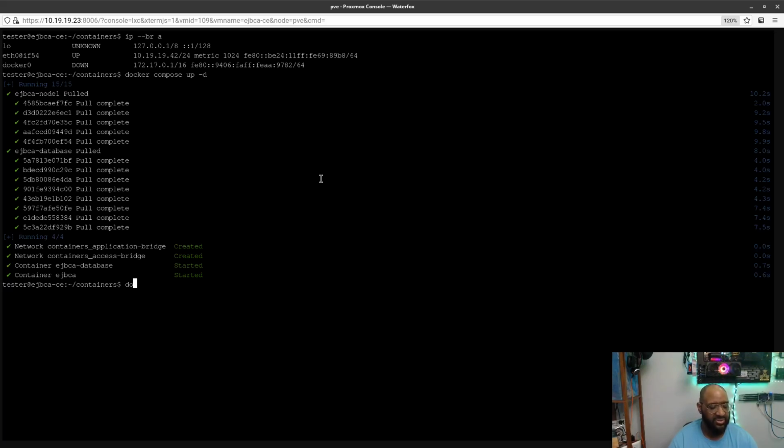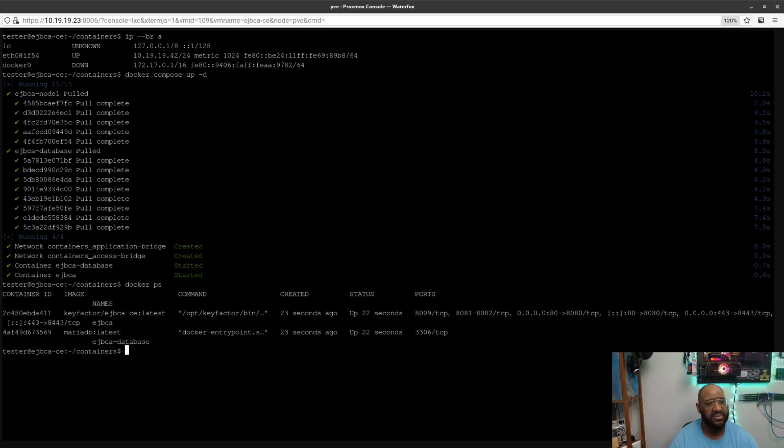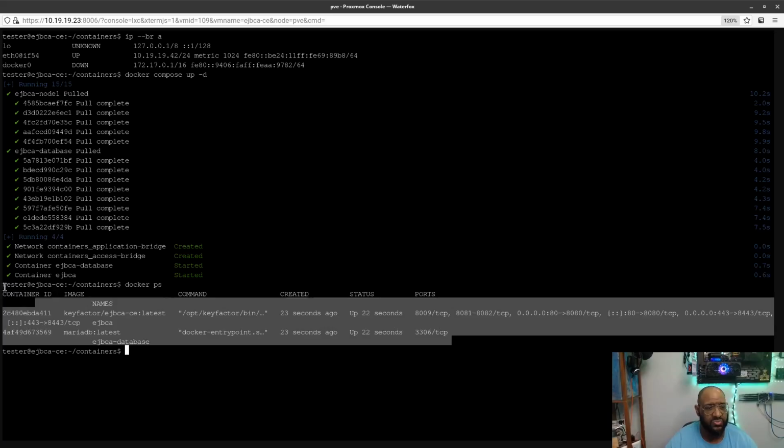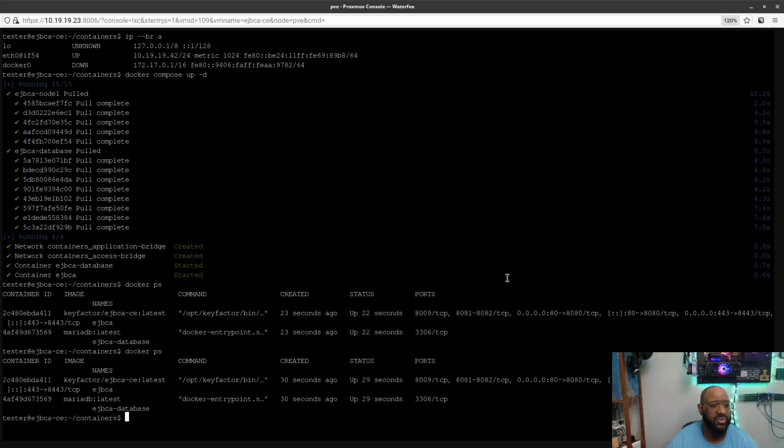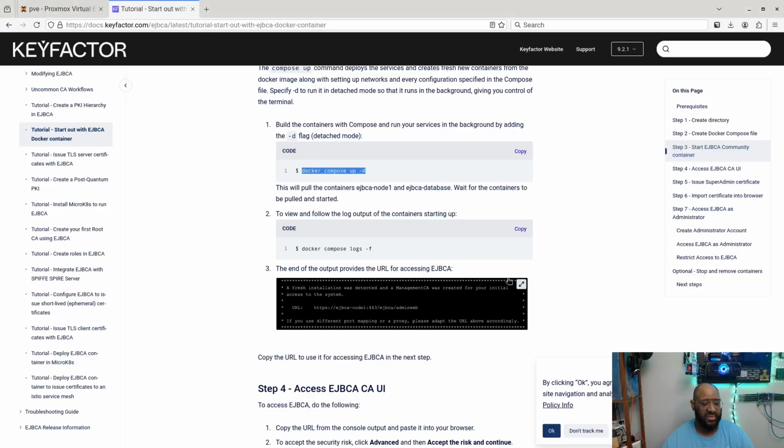So now we're going to make sure that everything booted up correctly. We're going to do docker ps. There we go. Everything is running. Looking good. Up for 23 seconds. I see no reboots. I'm going to try one more time. A lot of times within the first minute, if there's an error in your container configuration in the compose file, then you'll start to see reboots within the first minute or less.